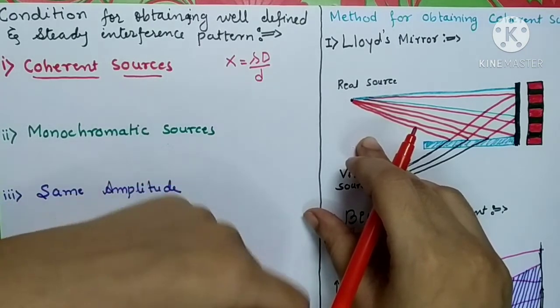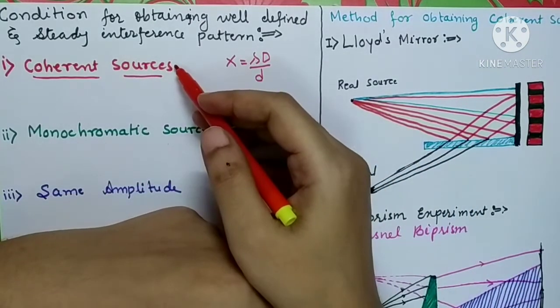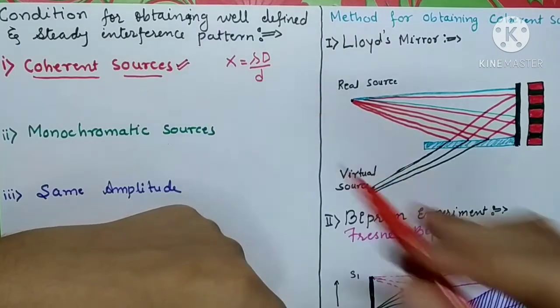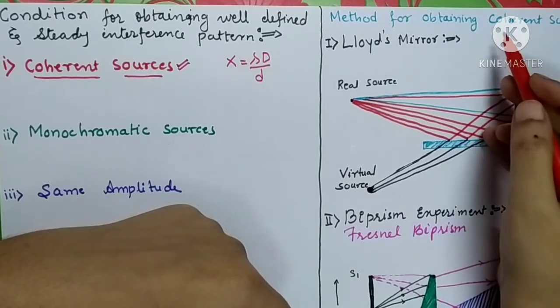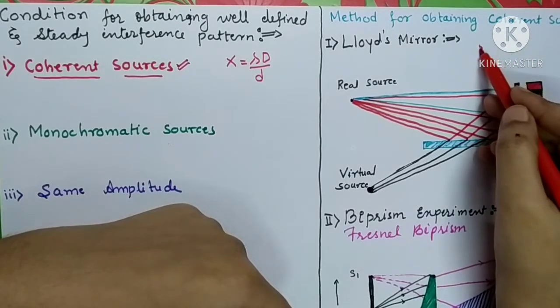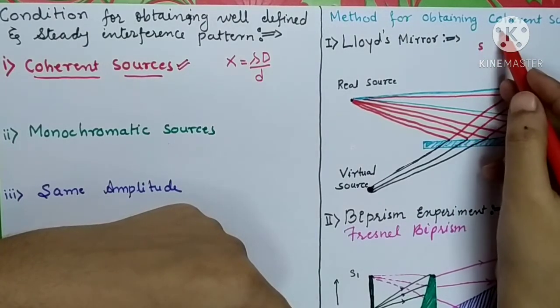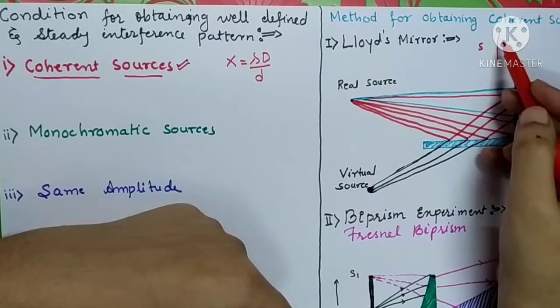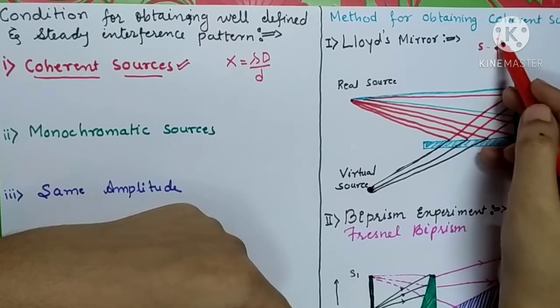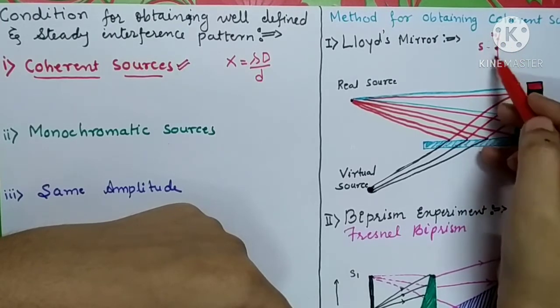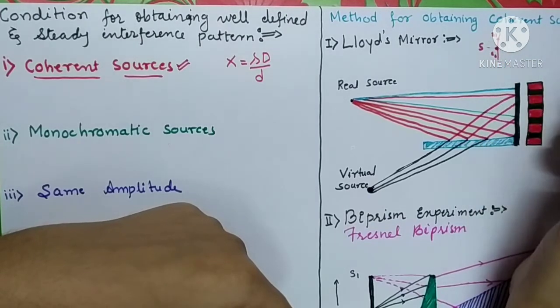That is why the very first condition is that the two sources must be derived from a single source. Just like in Young's double slit experiment, we used a single source of light which is passed through the cardboard having two pinholes. These two pinholes now act as two sources of light, and these two sources are coherent in nature.